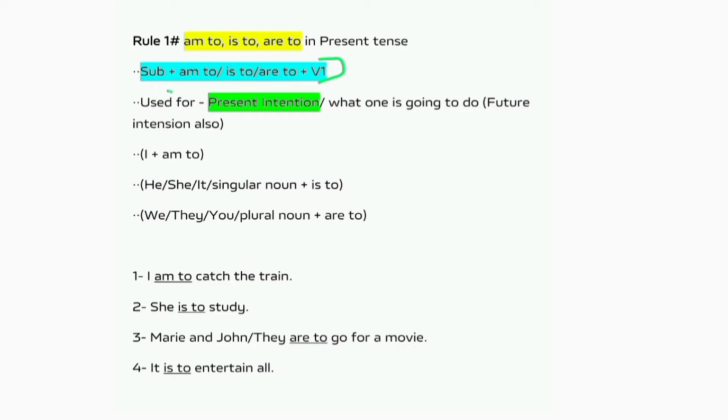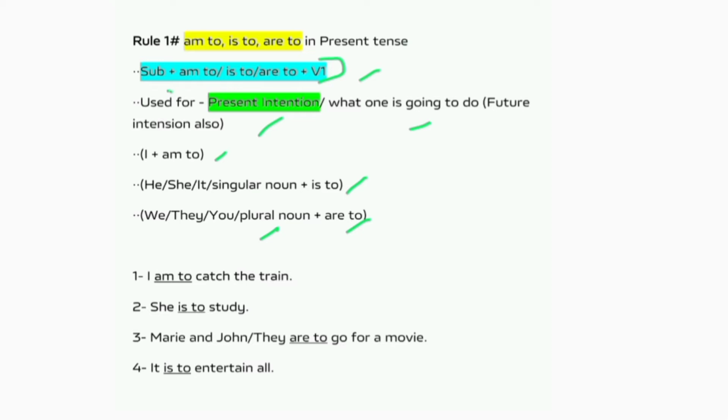Subject followed by am to, is to, or are to means to followed by verb first form, which is an infinitive. Keep that structure in mind to solve errors in your exams. These verbs are used for telling present intentions or what one is going to do. Means you can use them for showing future intentions also. Well, am to is used with I only, and is to is used with he, she, it, or singular noun, and are to is used with we, they, you, and plural noun.